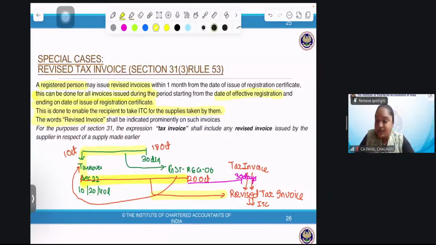The word revised invoice shall be indicated prominently on such invoice. We'll mention revised tax invoice prominently on the top of the invoice. For the purpose of section 31, tax invoice shall include revised invoice issued by the supplier in respect of supply made earlier. That means whatever the provisions are under section 31 on invoice, the same apply to the revised tax invoice. Your invoice will be substituted by the revised tax invoice.